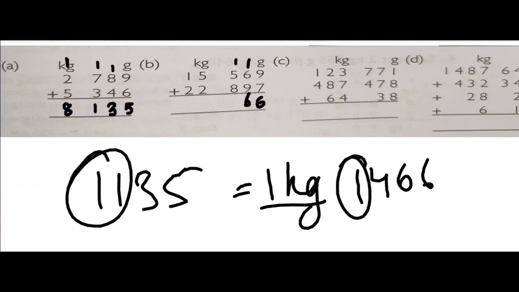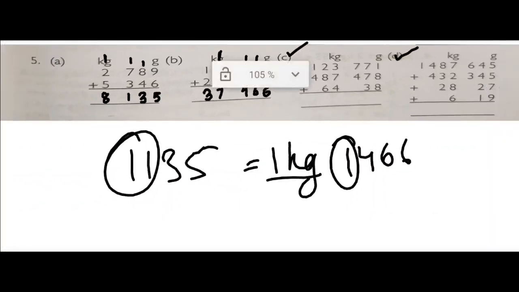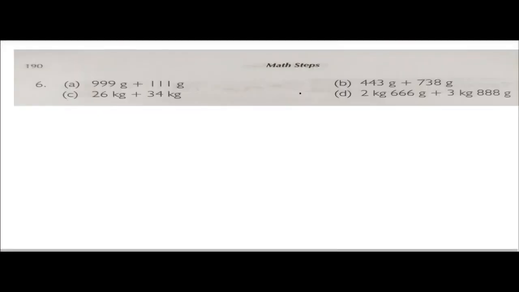So this 1000 we will convert into 1 kg. So we will write only 466. So 5 plus 1 is 6, 6 plus 2 is 7, 1 plus 2 is 3. So we got our answer 37 kg 466 grams. C and D you can easily do it now, children. Now let us move to number 6. A and B I will do. C also we will do in the class but not in the video. So D will be a home assignment.